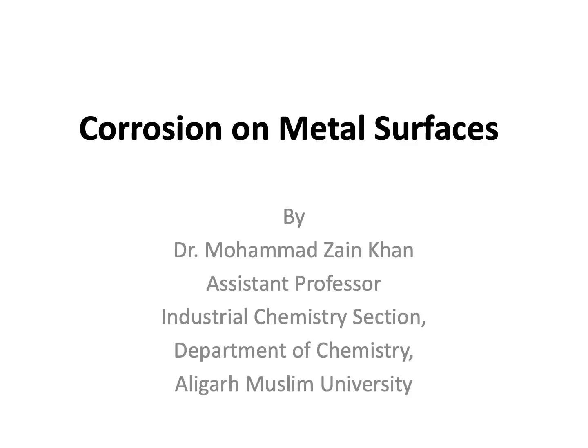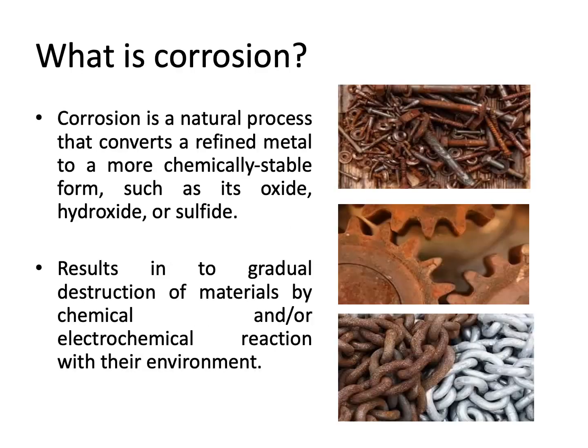Good morning, dear students. Today we will discuss corrosion on metal surfaces as part of my MSc Third Semester Industrial Chemistry coursework. As you all know, corrosion is a natural phenomenon that converts a refined metal or a pure metal to a more chemically stable form, as refined metals or pure metals are highly reactive.